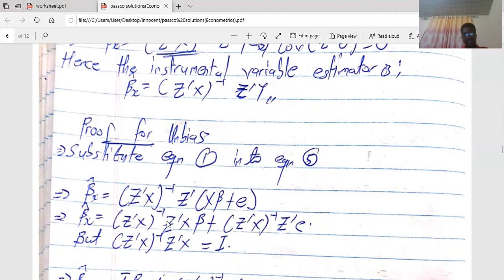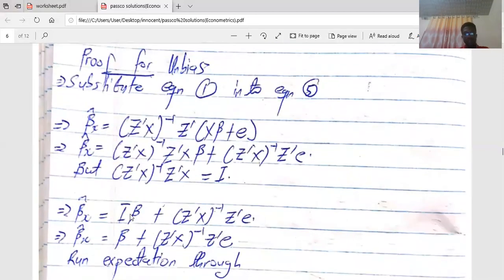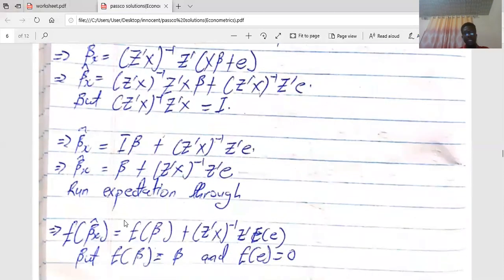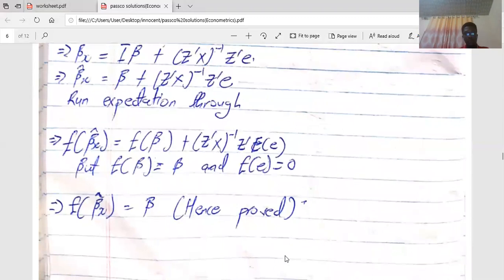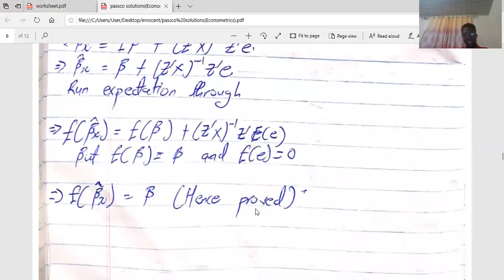So we recall that this whole thing is I, the identity element. Doing the substitution, I get I beta plus Z prime X inverse Z prime E. Then any number operated on by the identity element gives the number itself. Running expectation through, recall that the expectation of a constant is the constant, and the expectation of the stochastic error is 0 from the OLS assumption. And I've been able to prove unbiasedness.